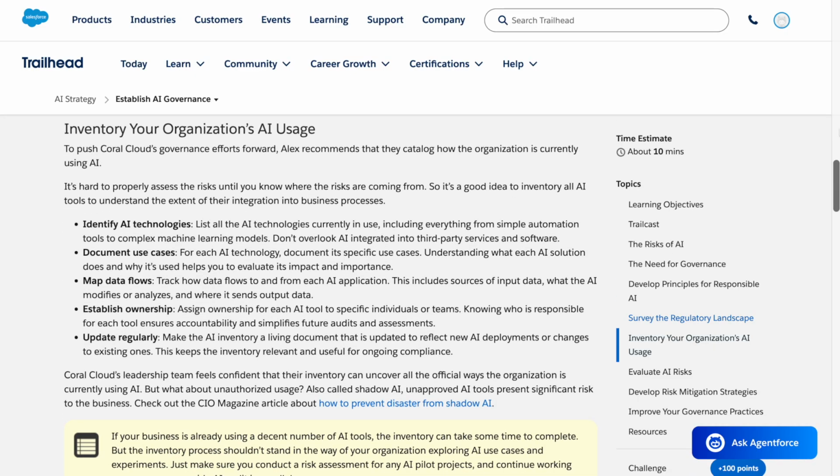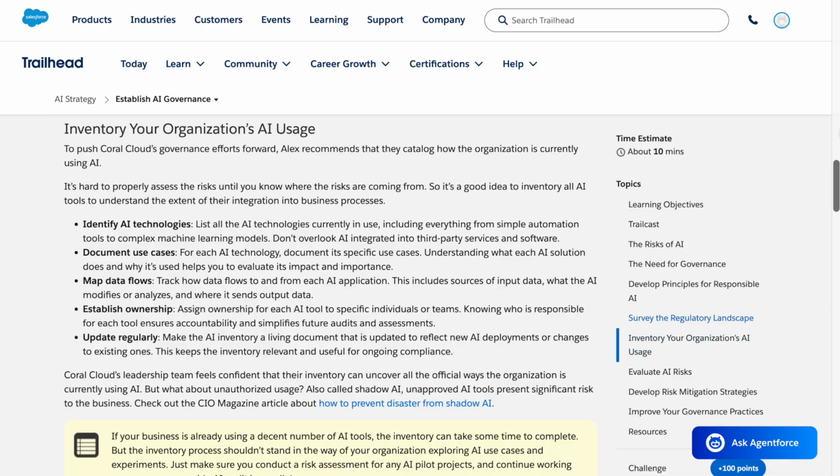Inventory your organization's AI usage. To push Coral Cloud's governance efforts forward, Alex recommends that they catalog how the organization is currently using AI. It's hard to properly assess the risks until you know where the risks are coming from. So it's a good idea to inventory all AI tools to understand the extent of their integration into business processes.